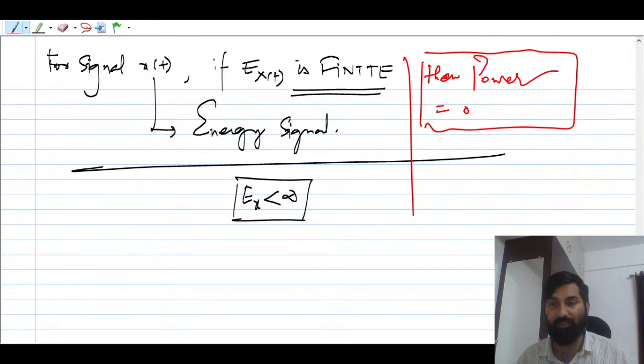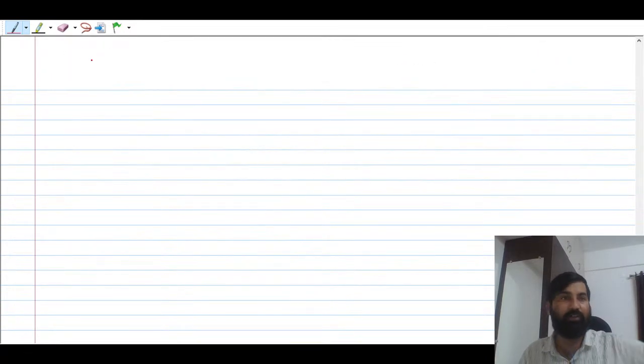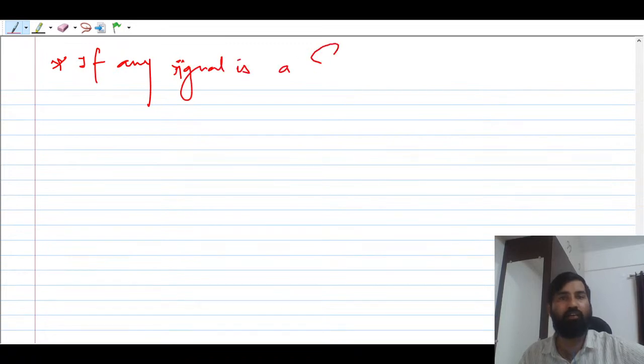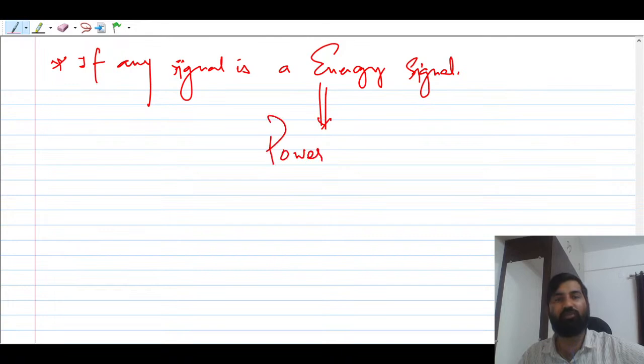Let me comment here, it is a very important statement. If any signal is an energy signal, then you can say that the power is going to be 0.